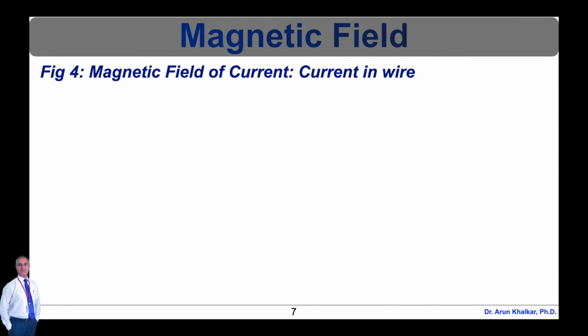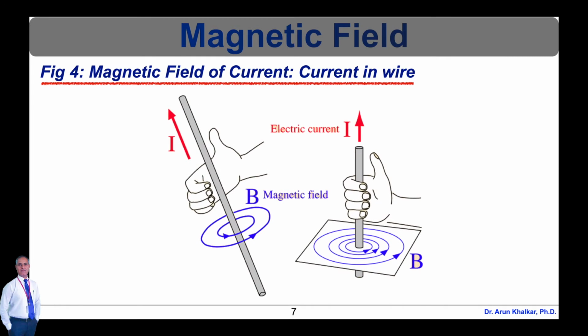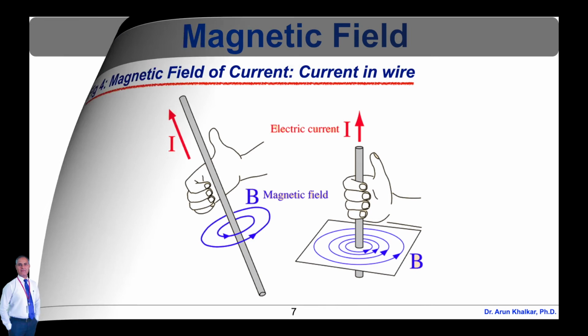Now let's see the magnetic field of current, that is, current in a wire. The magnetic field lines around a long wire which carries an electric current form concentric circles around the wire. The direction of the magnetic field is perpendicular to the wire and is in the direction the fingers of your right hand would curl if you wrapped them around the wire with your thumb in the direction of the current. The magnetic field of current in a wire is represented in this diagram, in which capital I is the electric current and capital B is the magnetic field.